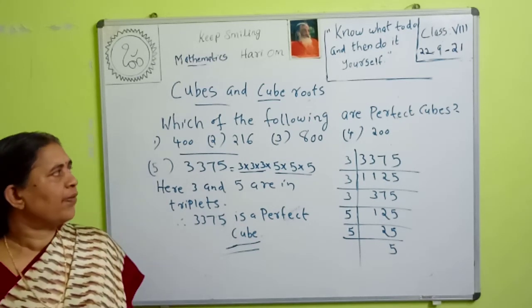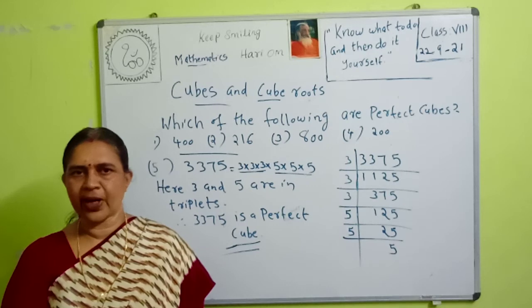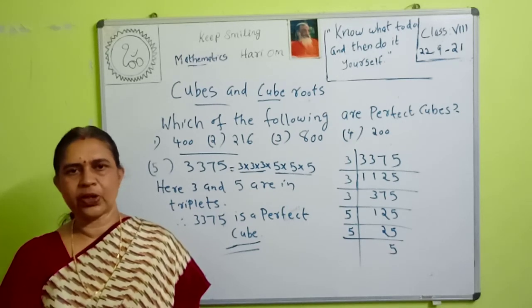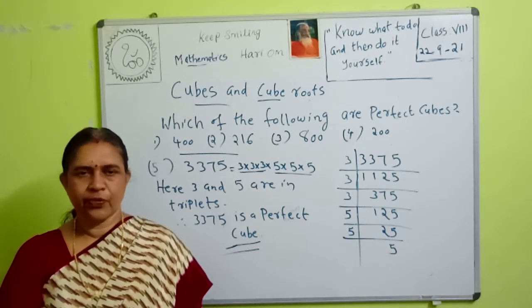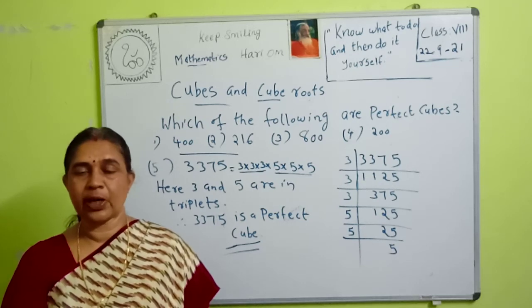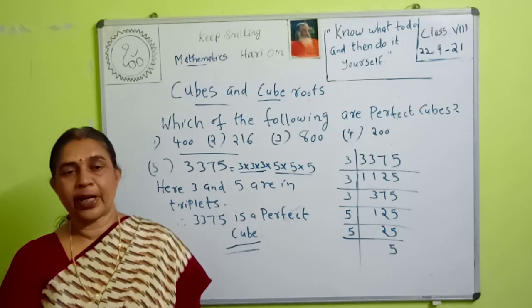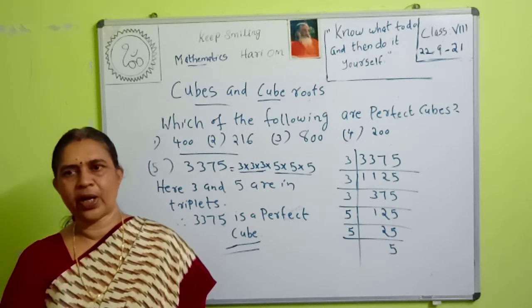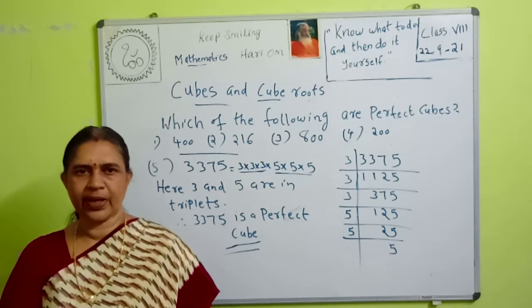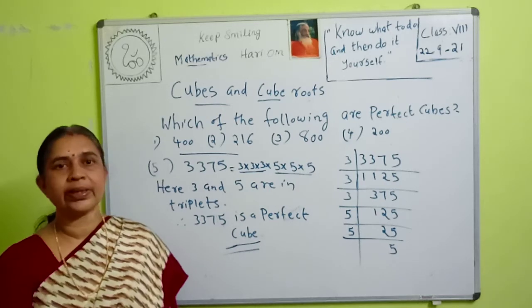For example, 5 cube is equal to 5 into 5 into 5. 6 cube is equal to 6 into 6 into 6. To find 6 cube, we multiply 6 how many times? 3 times. To find 100 cube, what do we do? We multiply 100 three times: 100 into 100 into 100. So to find the cube of a number, we multiply the number 3 times.